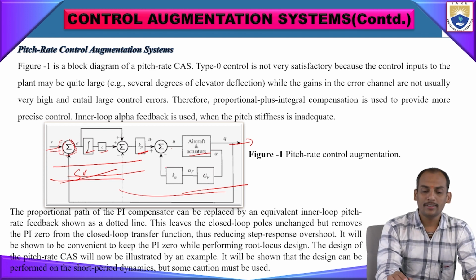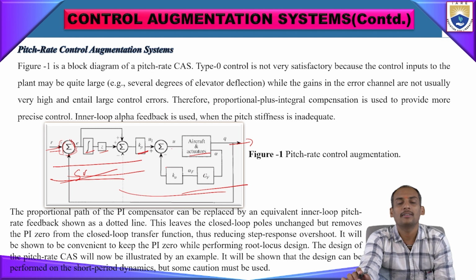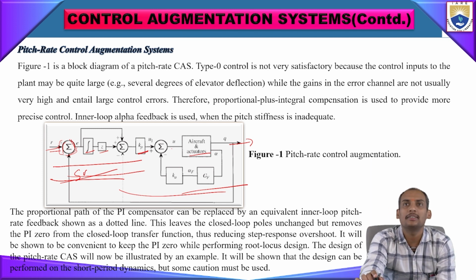This is a type 0 control system, which is not very satisfactory, because the control inputs to the plant may be quite large, like several degrees of elevator deflection.